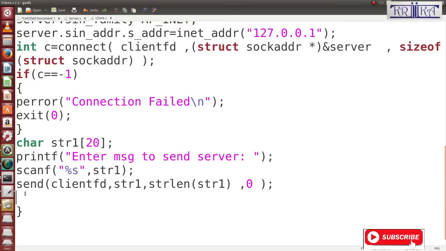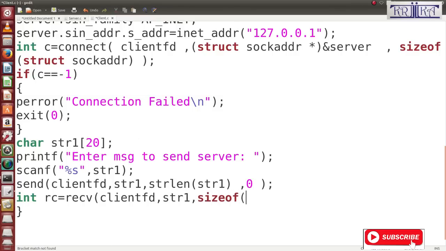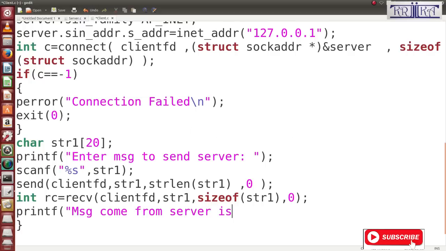What will we write on the client side? Now we write int rc is equal to this message. Now recv, what will it pass? The client fd, then str1, then sizeof str1, then 0. And then printf "Message come from server is %s\n", str1.